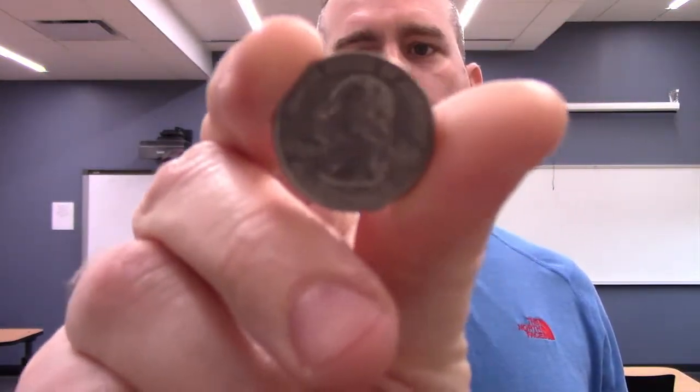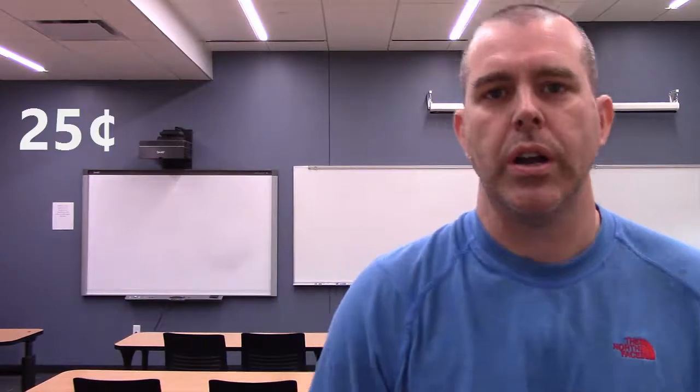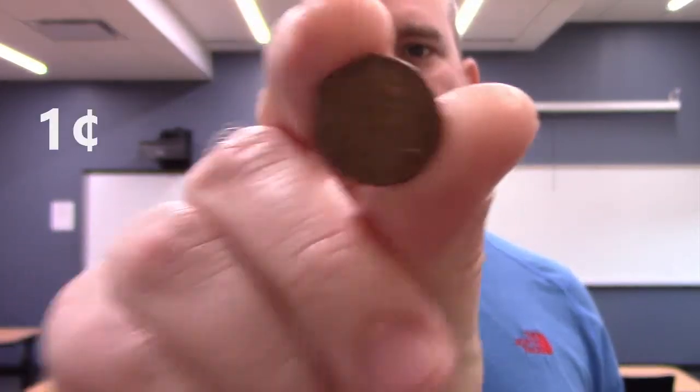So let's put it back, shake them up again, and pull out a quarter this time, 25 cents. And shake them up again, draw one. What did I get? It is a dirty penny, an old penny. And I could repeat doing that over and over and over again, and the value of the coin that I draw would vary between 1 cent, 5 cents, 10 cents, and 25 cents.